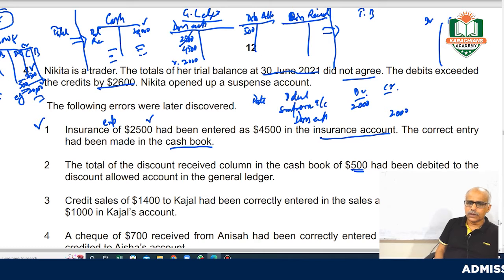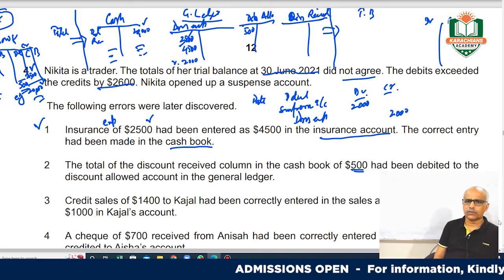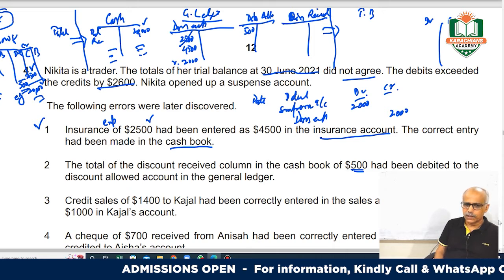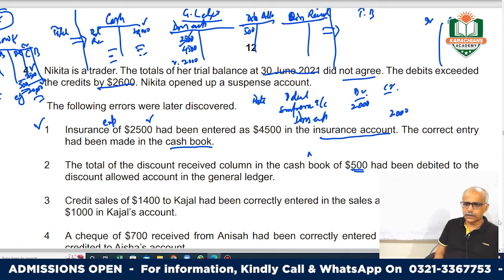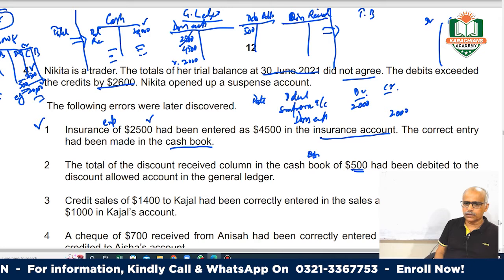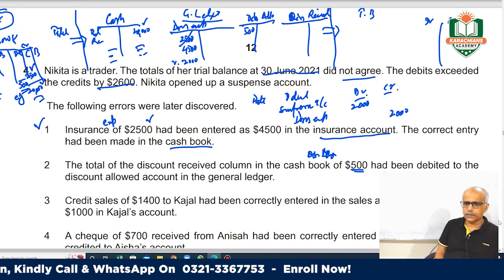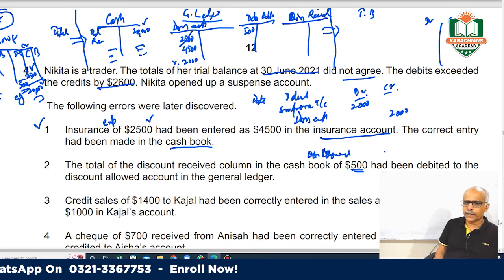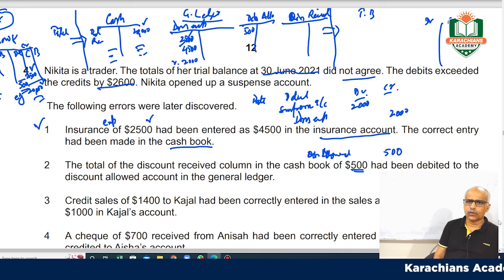So what you will do: wrongly you have debited the discount allowed account. So you will credit discount allowed by 500, so that this debit is cancelled, and you were actually to credit discount received.